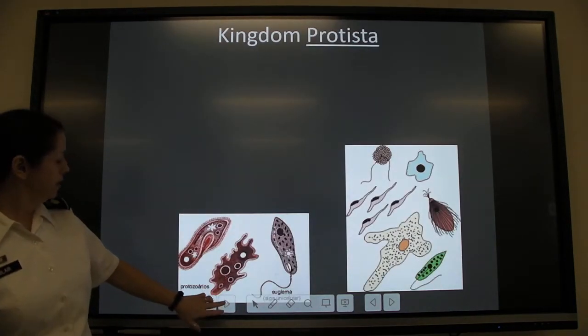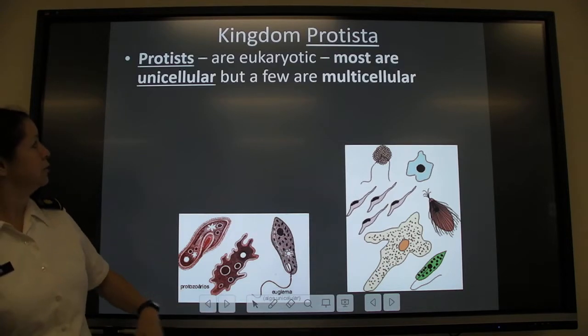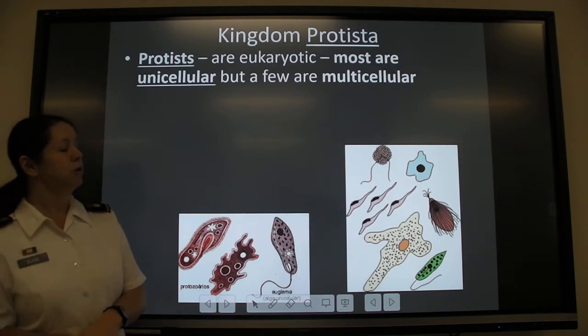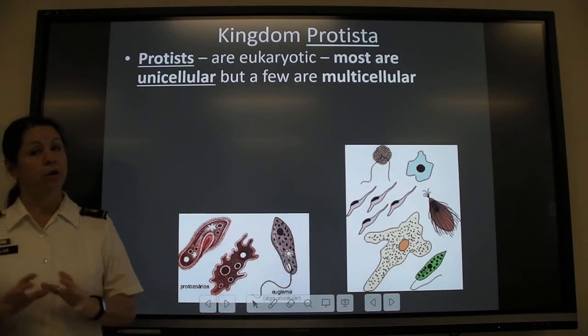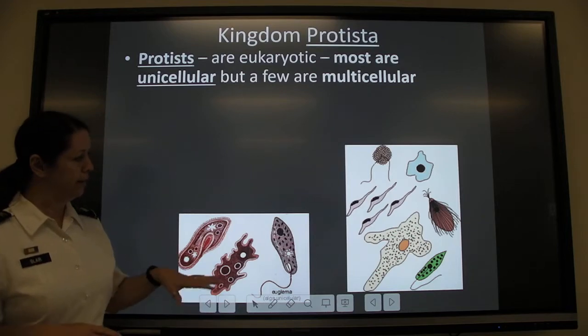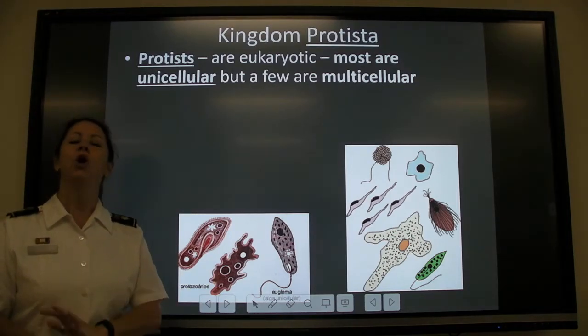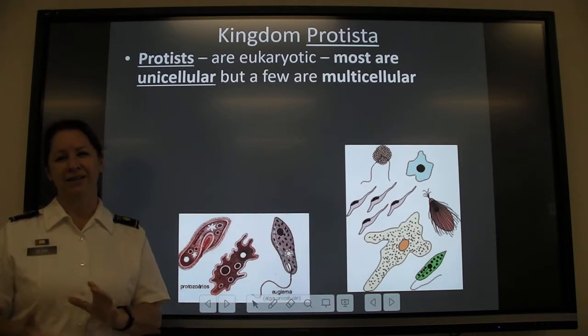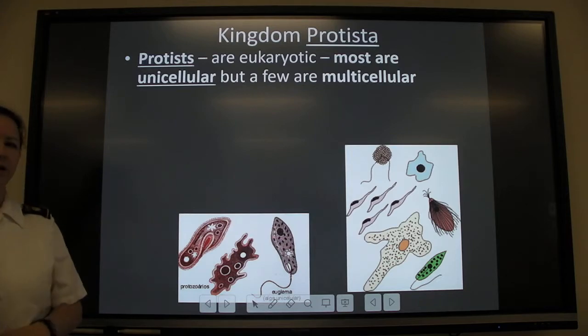Now then your other kingdoms are all the eukaryotes, and that includes protista, and these are eukaryotic. Most are unicellular, so overwhelmingly protists are single-celled, and there are a few that are multicellular, but they're pretty rare.